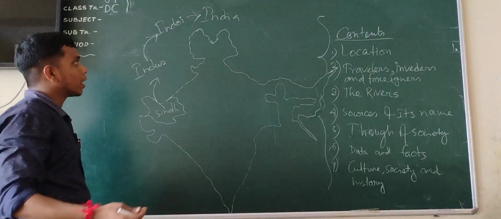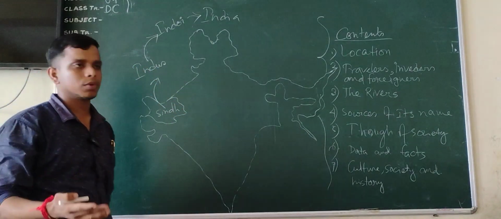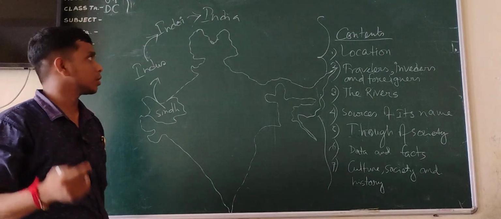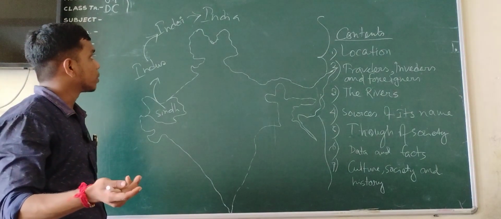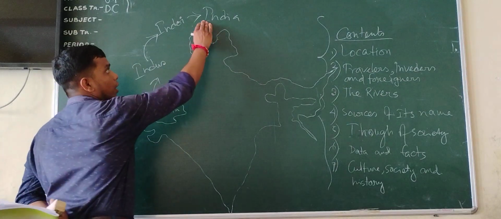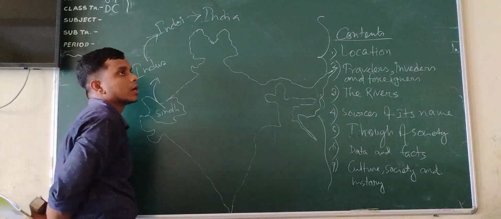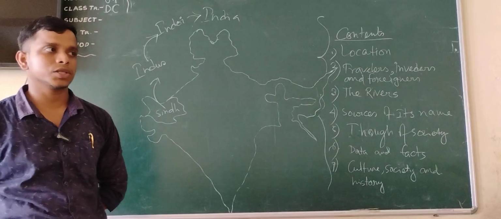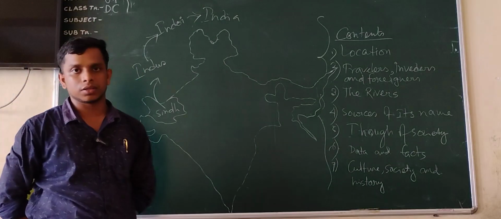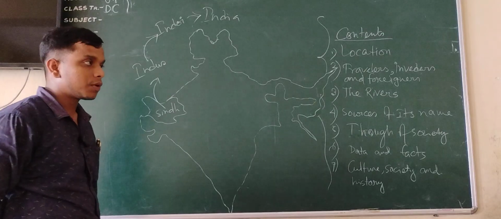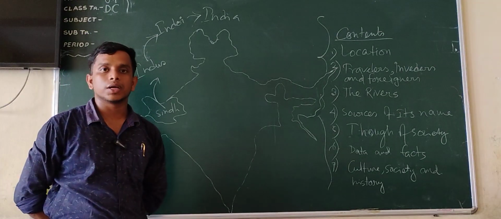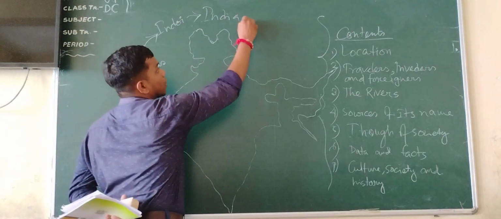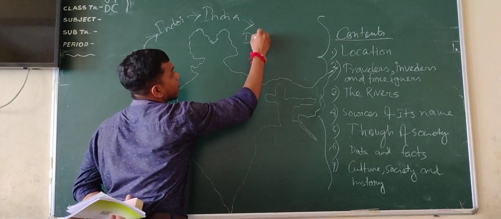Because in India we have lots of languages, almost 22 languages. It is adopted in our constitution. In our constitution, 1950, article number 1, it has been mentioned as India that is Bharat. It covers a unit of states. It's also called India that is Bharat.